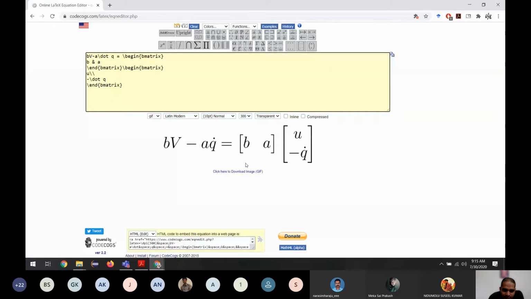If you can see the matrix multiplication, so if you can identify, this is equal to this.